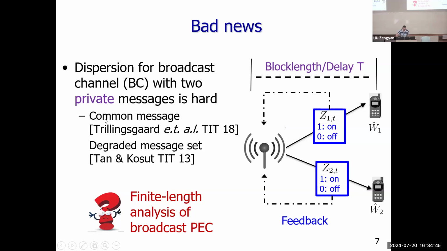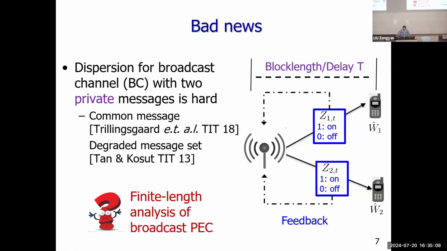Typically, people consider at least one common message. For example, one paper in the IEEE Transactions on Information Theory considers only one common message. Another paper considers a degraded message set, which also has a common message. So why is this hard? The problem maybe comes from finding the matching converse.